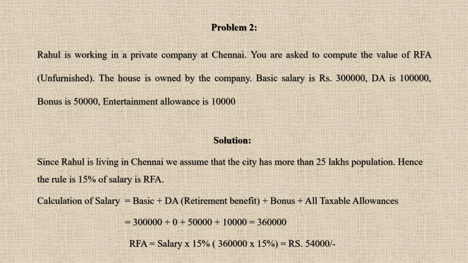Now RFA is going to be salary into 15%. So 3,60,000 into 15% is going to be 54,000. That is all. That's how you have to calculate the RFA for a private limited company. Suppose if they would have given you the value of furniture, with this you will add the value of furniture. That is all.